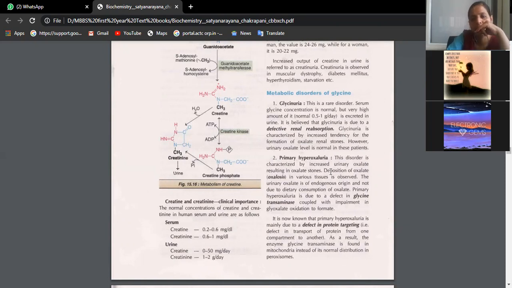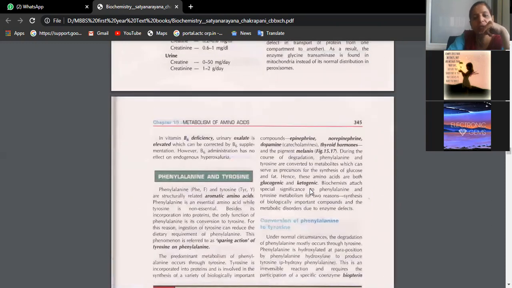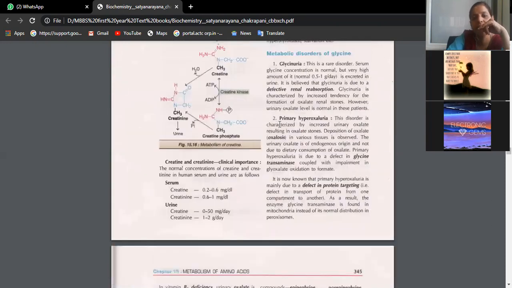After that, we may also have a condition called primary hyperoxaluria, where you will see urinary oxalate resulting in oxalate stones. Oxalates are deposited in the kidney and various other tissues of the body. That is primary hyperoxaluria.